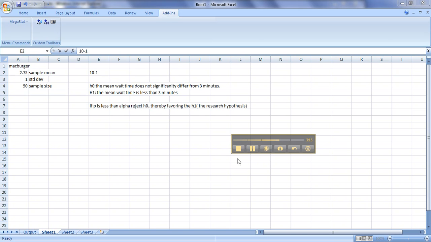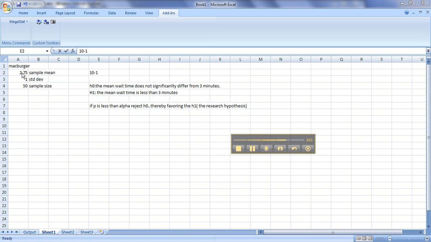Okay, and I'm also going to quickly do 10-1 with you. The null hypothesis is that the mean wait time for McBurger restaurant, the mean waiting time for the customers is 3 minutes. So that's our null hypothesis. Our research hypothesis is that the mean wait time is less than 3 minutes. So the question is, is there enough statistical evidence to say that the mean wait time is less than that which they claim, which was 3 minutes?